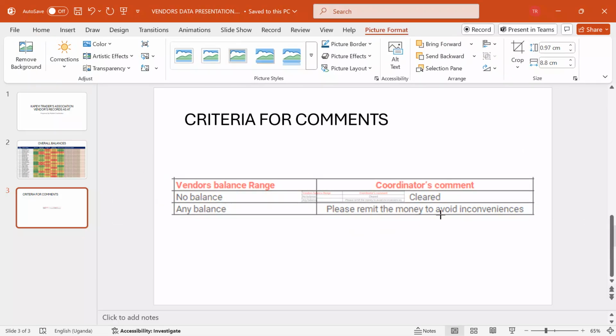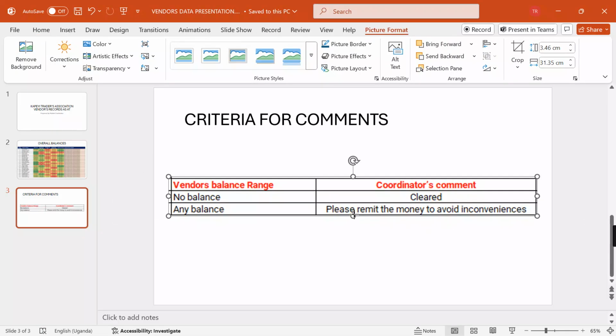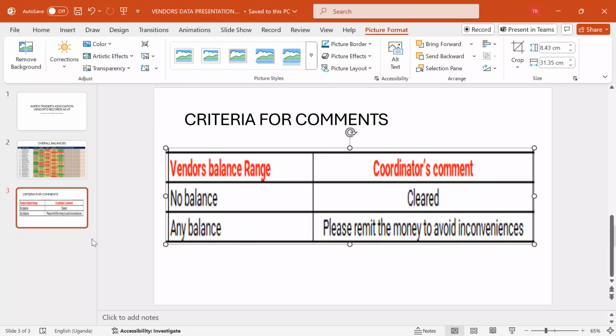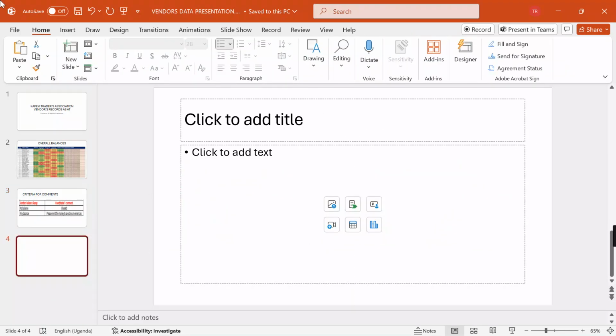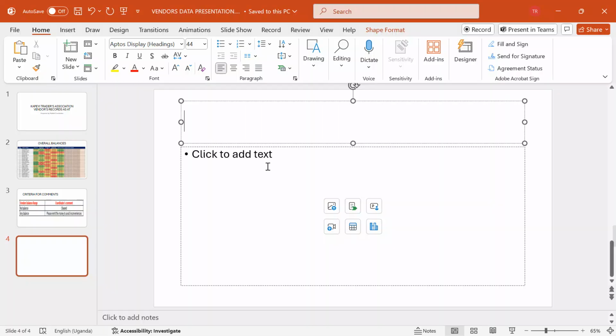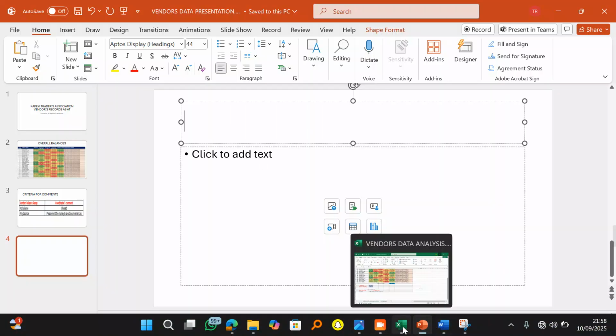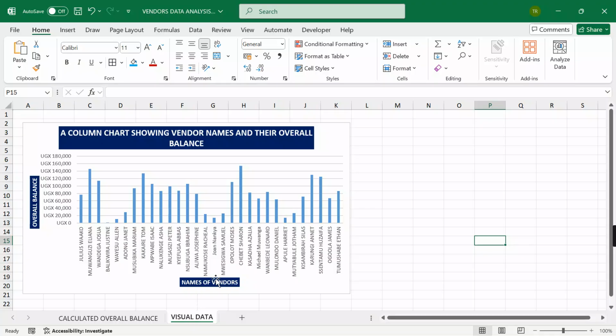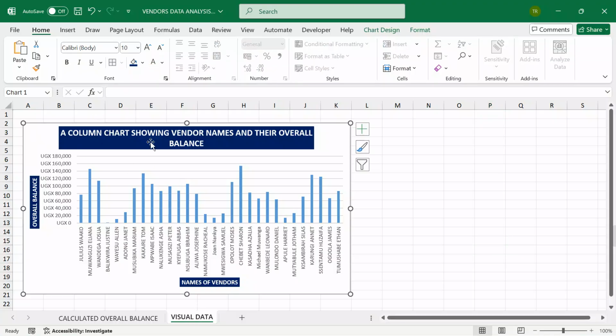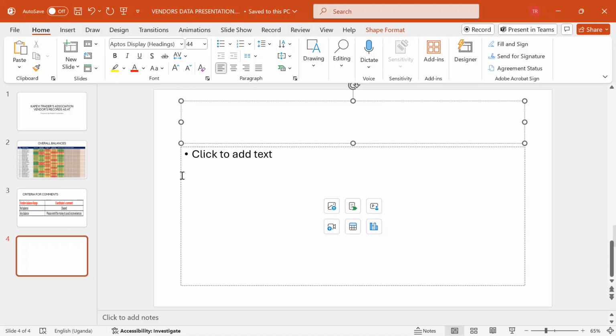Allow me to expand it a bit for visibility. And then I'll come over here and say I'm going to put maybe the visual illustration. Yes, I'm going to pick this.